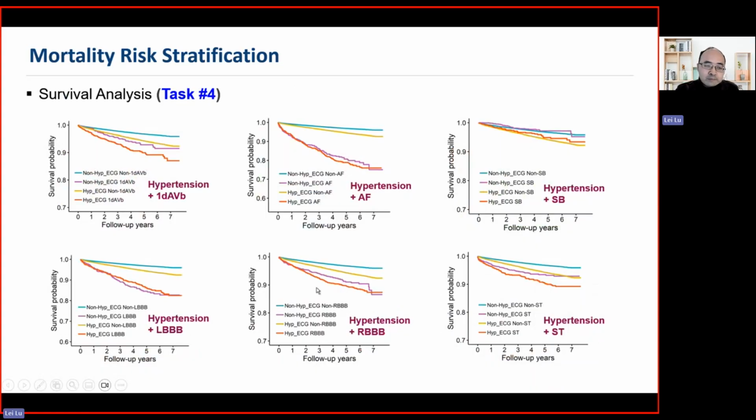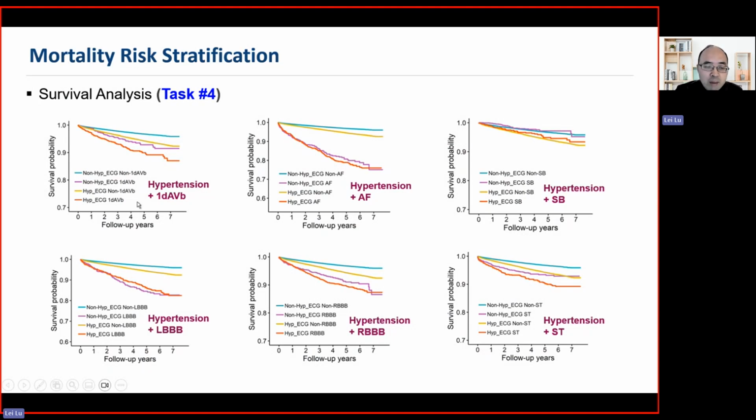Here we identify different survival rates for different population cohorts. For example, this plot shows hypertension with different types of arrhythmias: first degree block, atrial fibrillation, sinus bradycardia, and different types of bundle branch blocks.